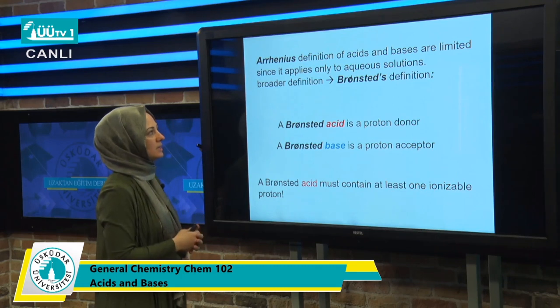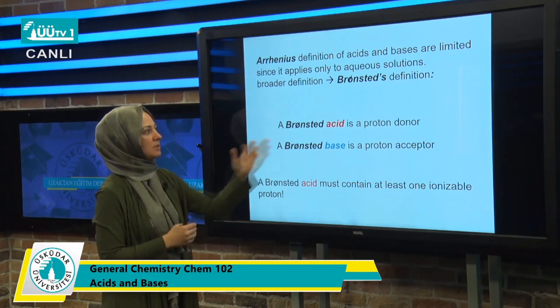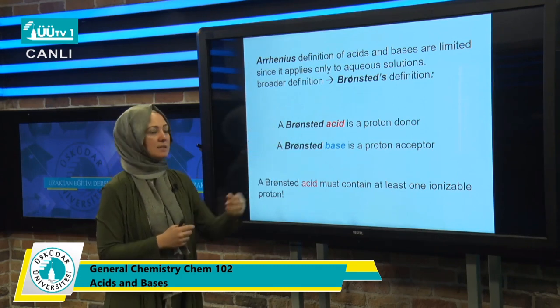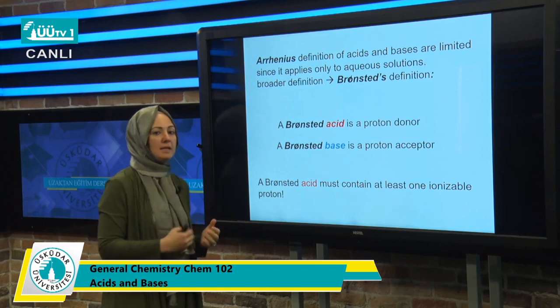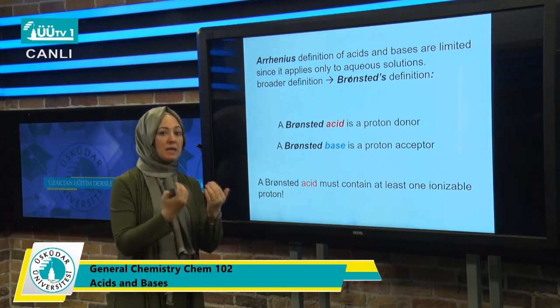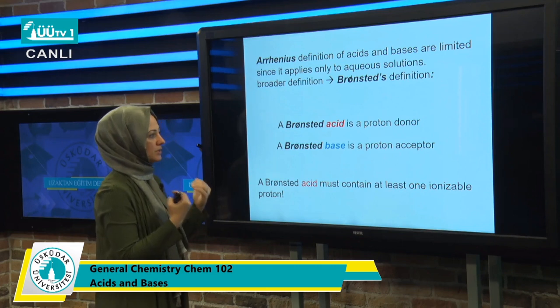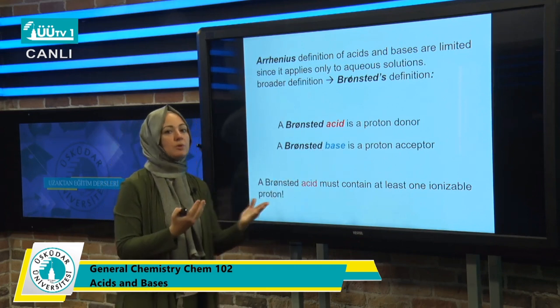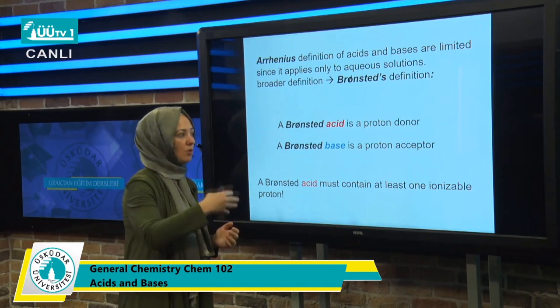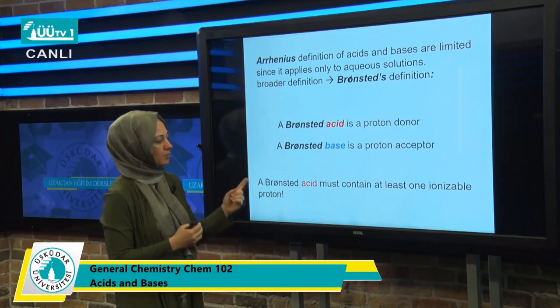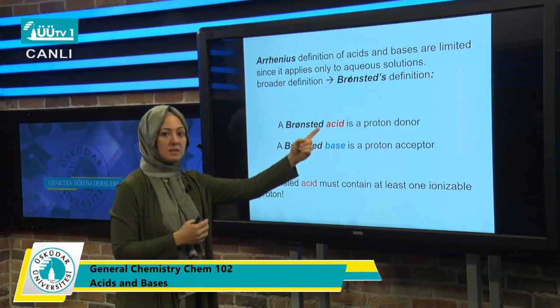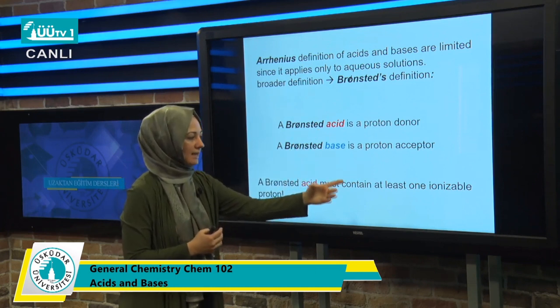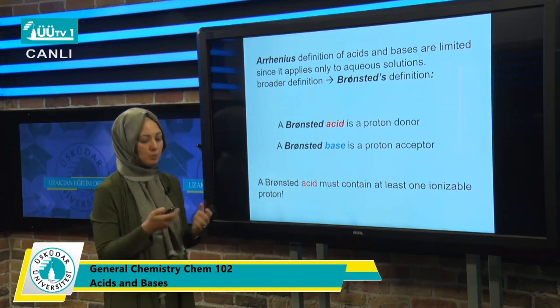He is also a scientist, and according to the Bronsted definition, a Bronsted acid is a proton donor and a Bronsted base is a proton acceptor. So here we talk only about the proton, whether it is accepted or donated. A Bronsted acid, according to this definition, must contain at least one ionizable proton.